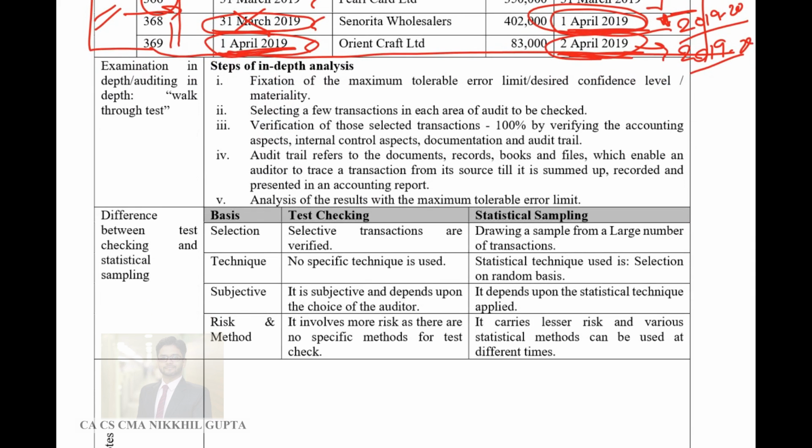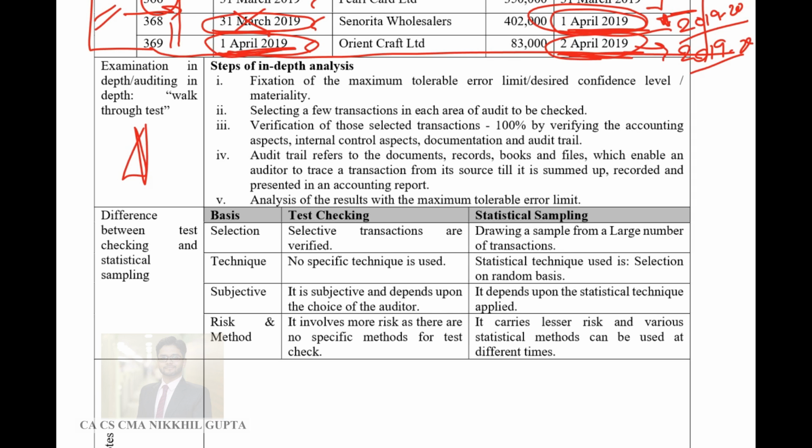Now coming on to the next aspect, which is examination in depth or walkthrough test. Guys, in this concept, the auditor tries to gauge an insight into the entire transaction, because if the auditor wants to audit a transaction, he has to really go through the entire transaction properly and ensure that he understands it well.